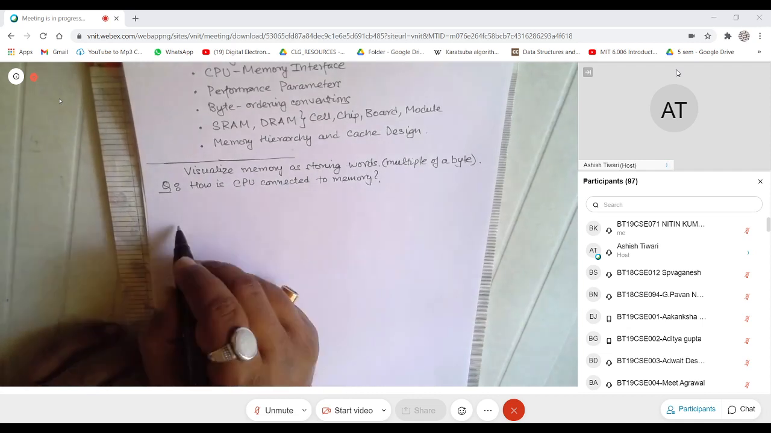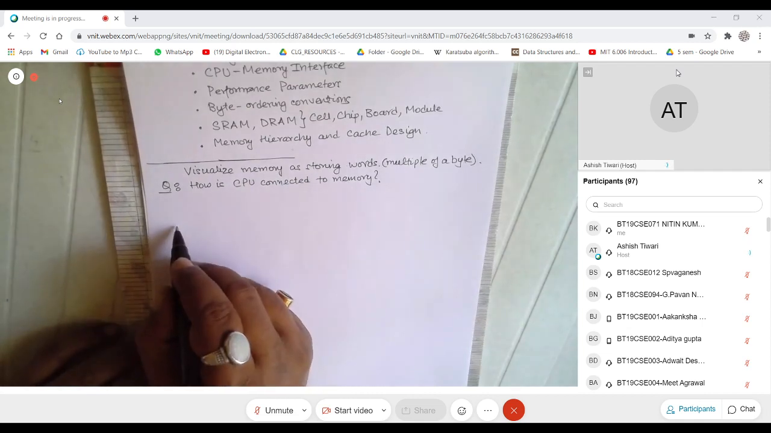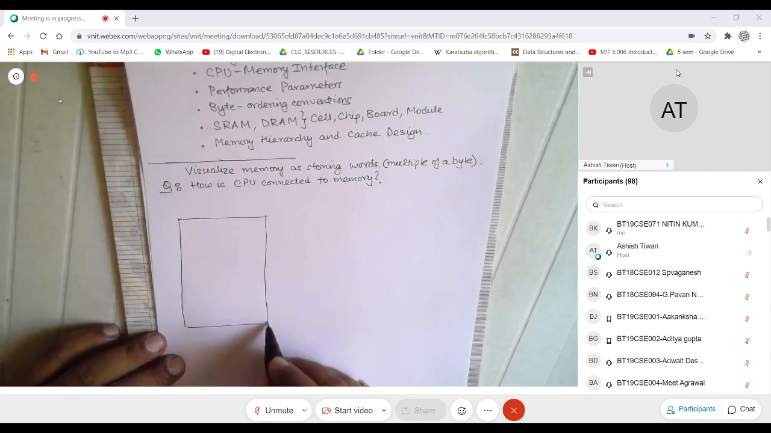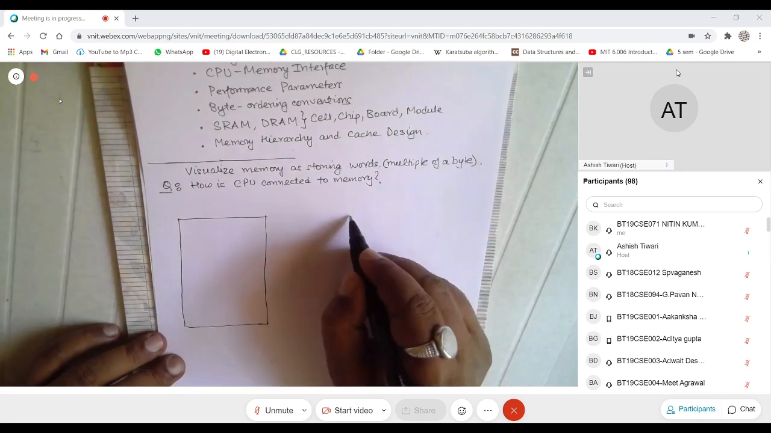Okay, so let me draw the CPU on one side. Let us say this is the CPU, and let us say this is memory.